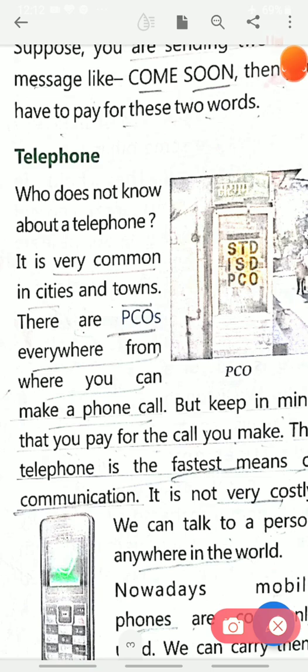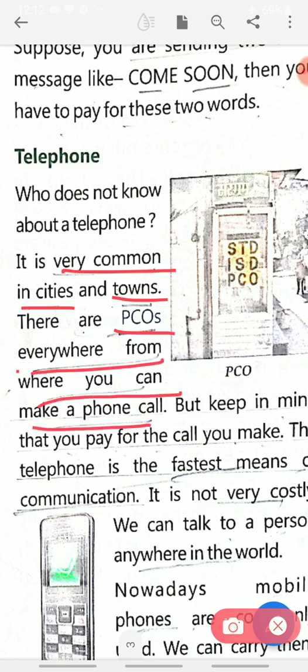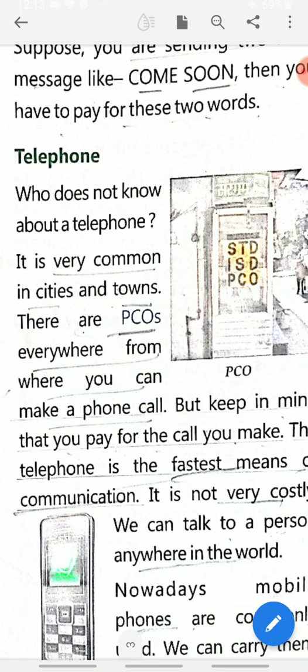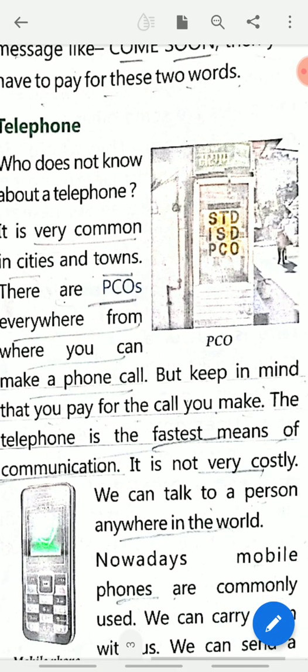Please underline, it is very common in cities and towns. PCO is where you can make a phone call. I told you before we had mobiles, people used to go to PCOs and make calls. ISD is international and STD is within India. So the place where both facilities were available was known as PCO. But keep in mind that you have to pay for the call you make.